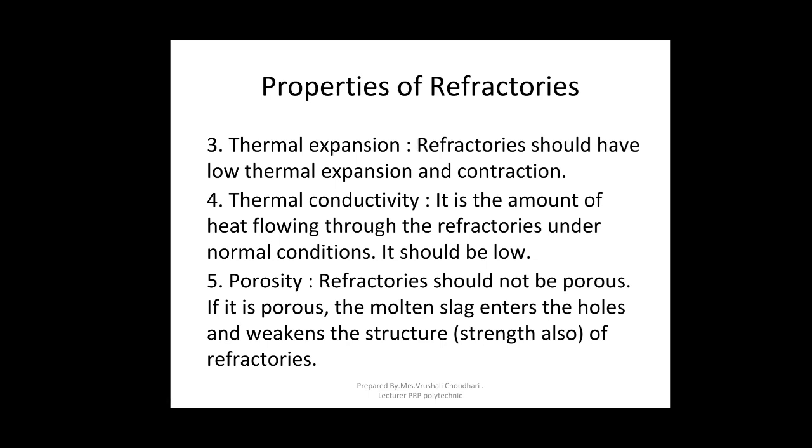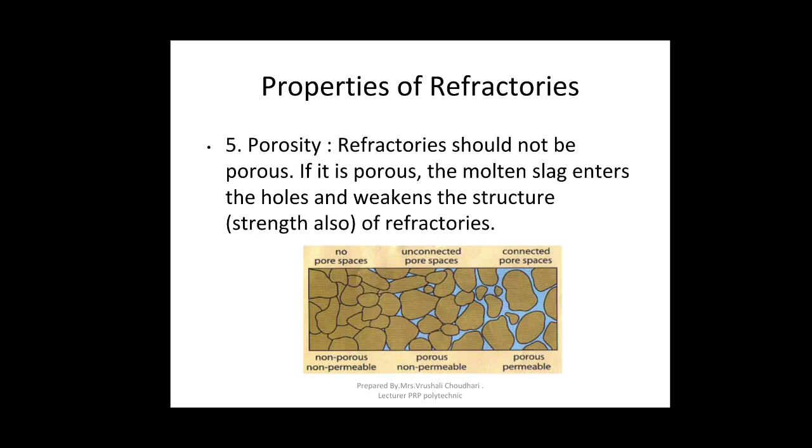Porosity. Refractory should not be porous. If it is porous, then molten slag enters the holes and weakens the structure and decreases the strength of refractories. What is the meaning of porous? See, this diagram explains the porosity. In the first we will observe that there is no pore space. So there are no holes. So it is called non-porous, non-permeable.